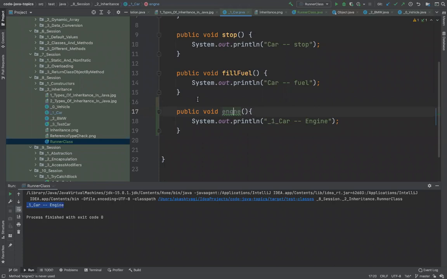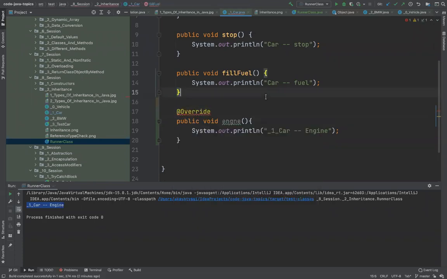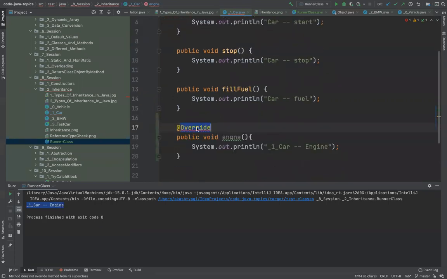So this idea of putting an annotation called Override is a compile time safety. That means now it is giving me an error. It's saying you want this method to override something defined in the parent, but I'm not able to find any method in the parent class named this. So this is a compile time safety. The Override annotation is used for compile time safety, because if you don't use it, it will still work. It is still overridden.